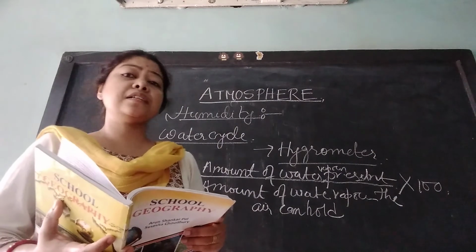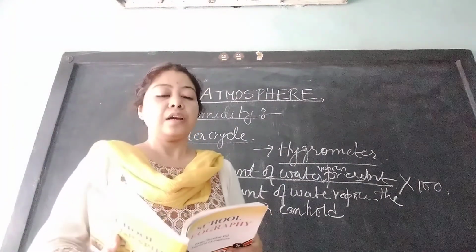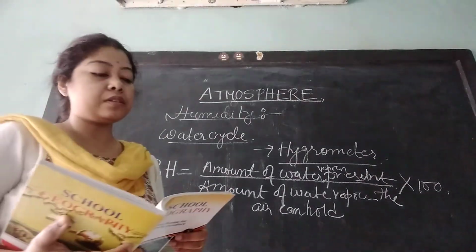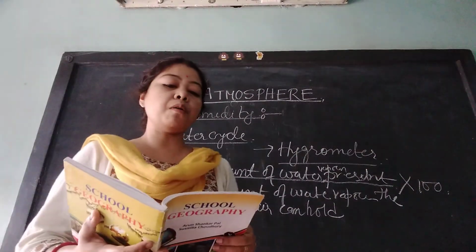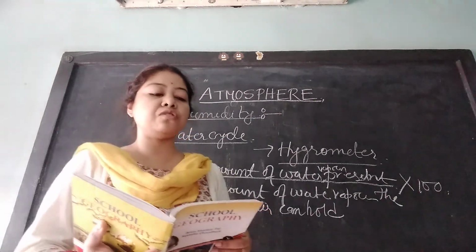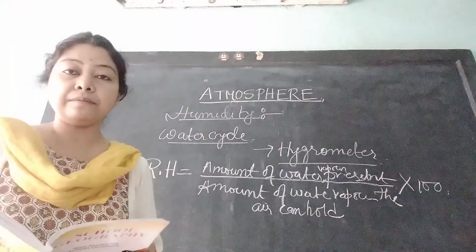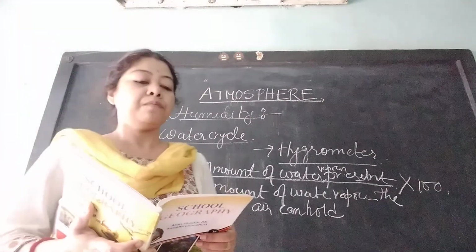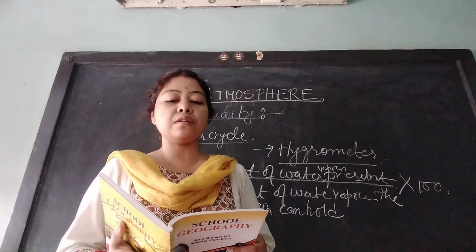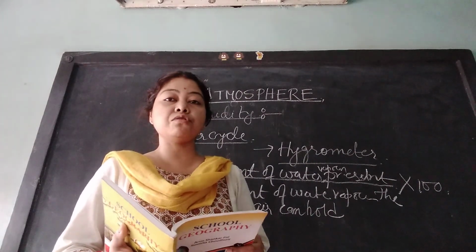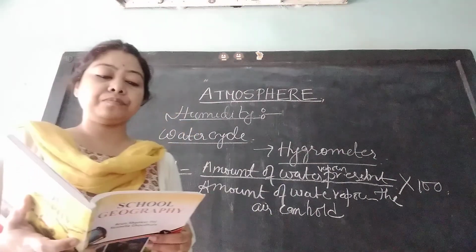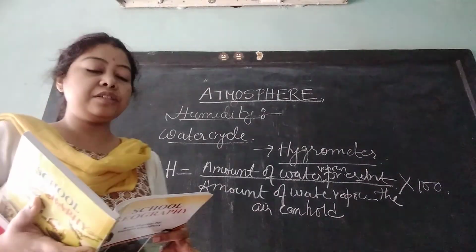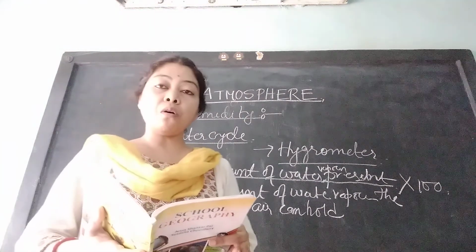Next, go to the next part, that is condensation. What is condensation? Very important definition. Condensation is a process by which gaseous form of water or water vapor changes into minute water droplets due to cooling. There are different types of condensation, that is dew, fog, smog, cloud.